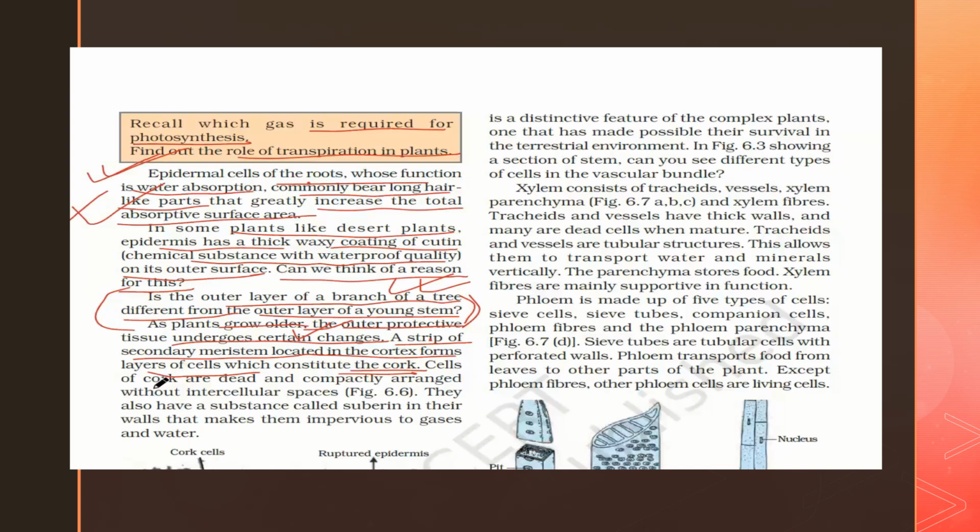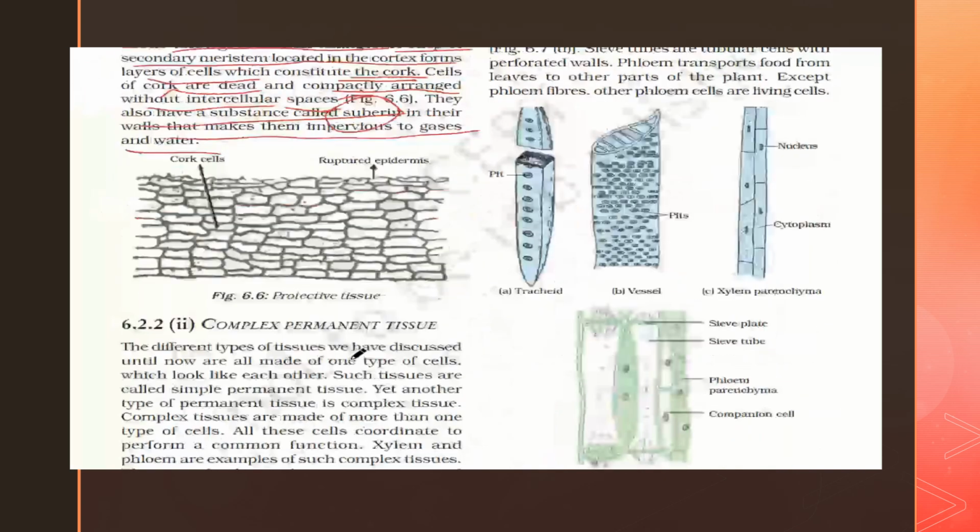The cork cells are dead and compactly arranged without any intercellular spaces, and they also have a substance called suberin in their walls that makes them impervious to gases and water. So water will not enter, and gases will also not enter through this protective layer, this hard stem.